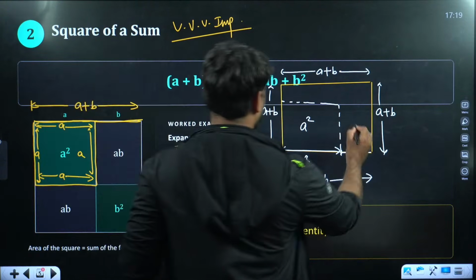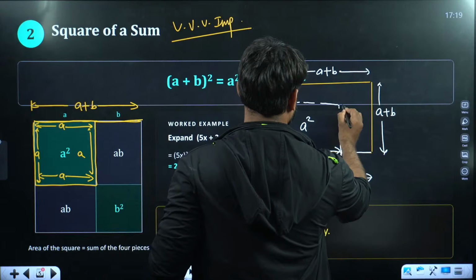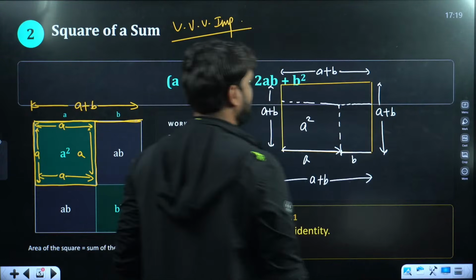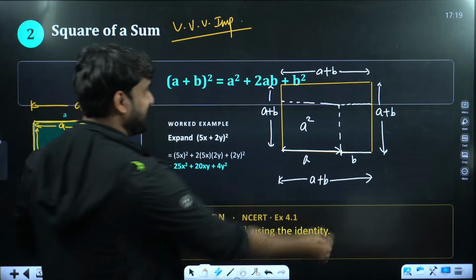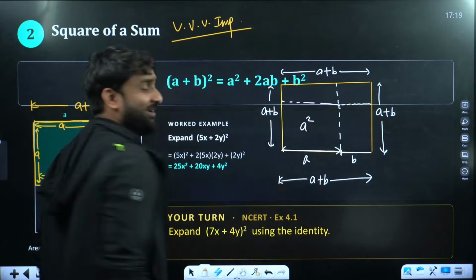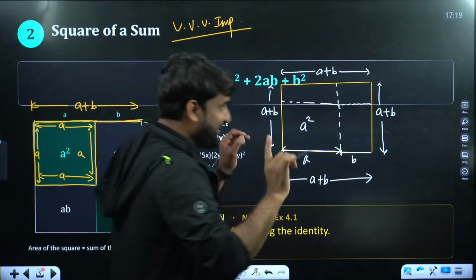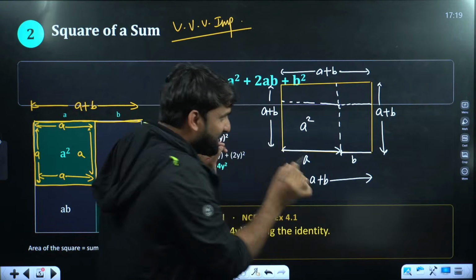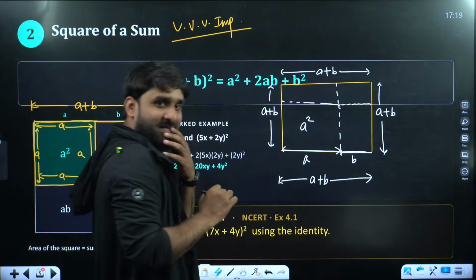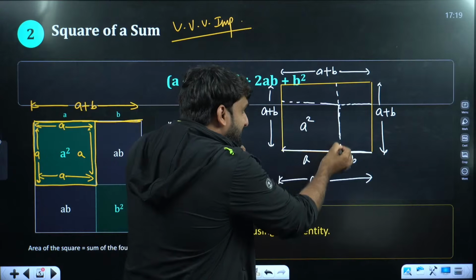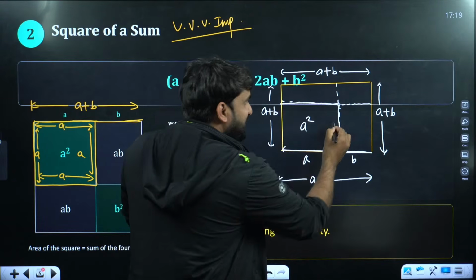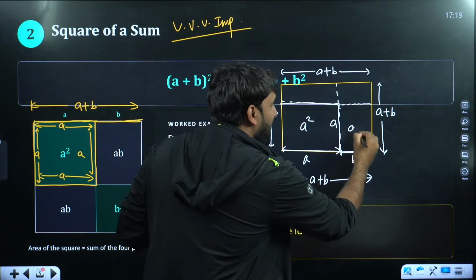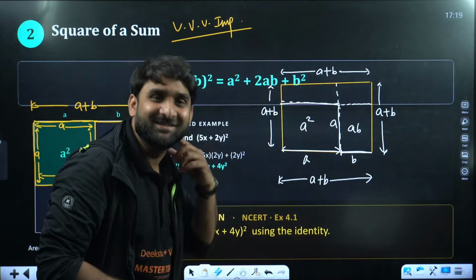Right. Now join this, and join this. What will be the logic? Look here. If this is B and this is A, because we have this square, A into B will be AB, the area of the rectangle.